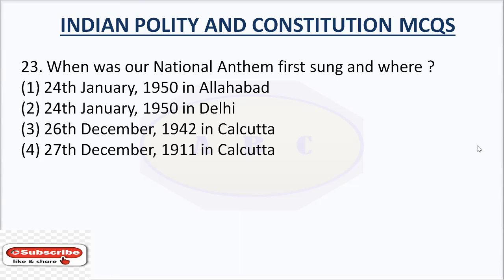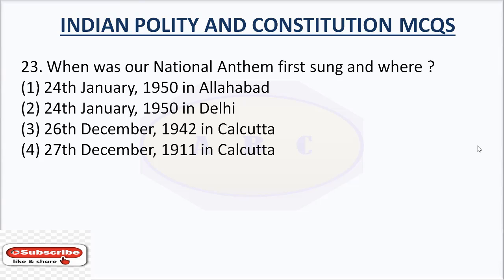Question number 23. When was our national anthem first sung and where? Option number 1, 24th January 1950 in Allahabad. Option number 2, 24th January 1950 in Delhi. Option number 3, 26th December 1942 in Calcutta.